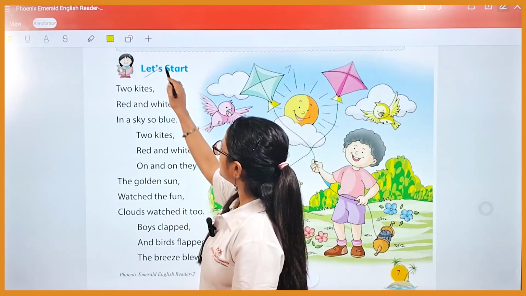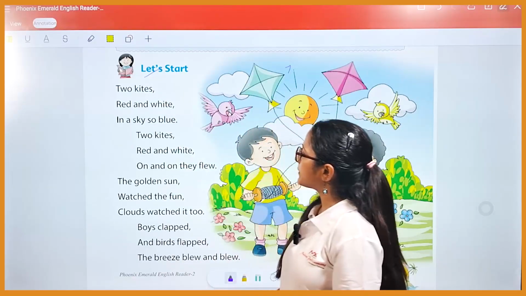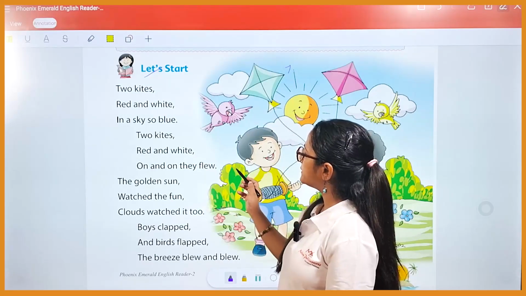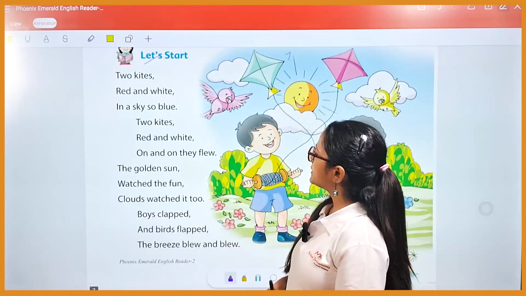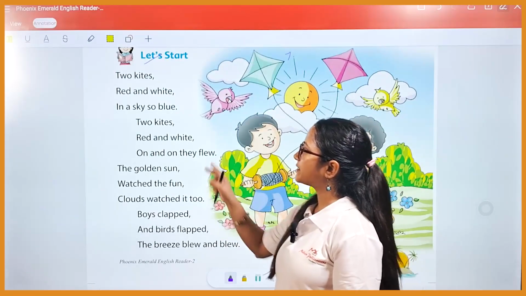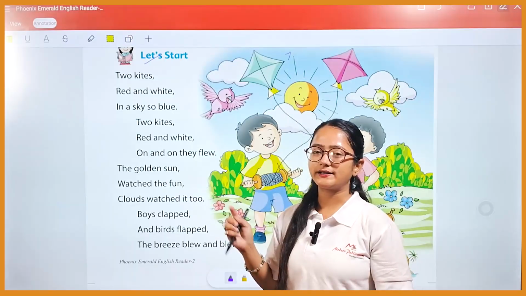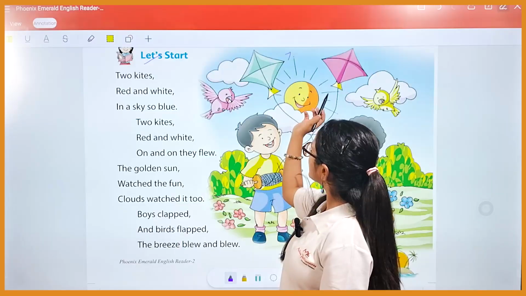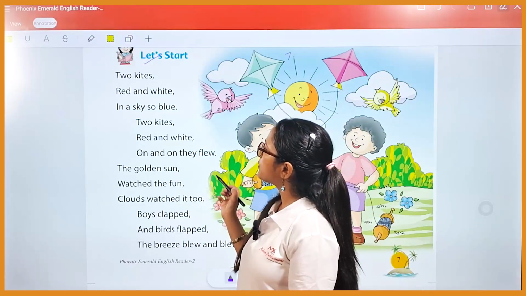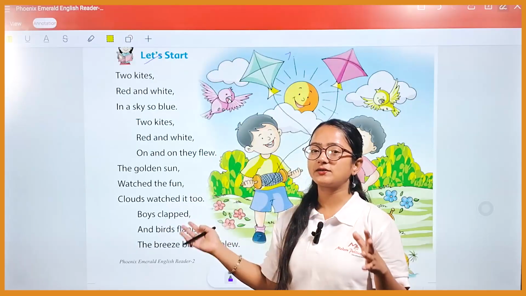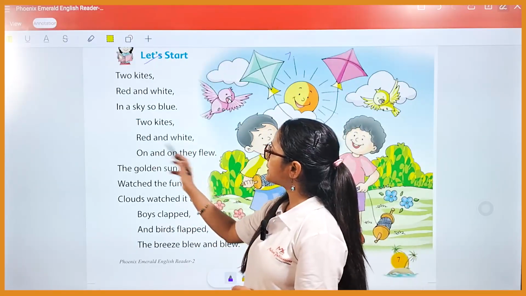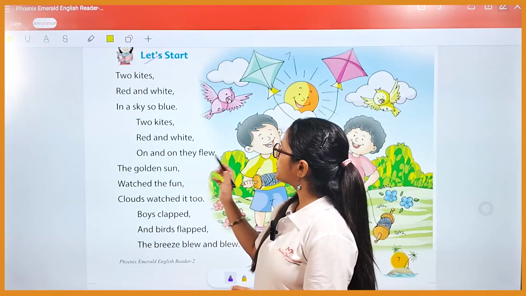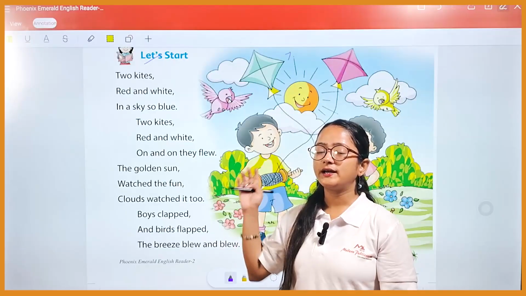Let's recite this poem. Two kites, red and white, in a sky so blue. Two kites, red and white, on and on they flew. So in this stanza, they are saying that there are two kites. One kite is red in color and the other kite is white in color. Here you can see the kites, and they are flying in a sky which is so blue. On and on they flew. They just flew on and on in the sky.